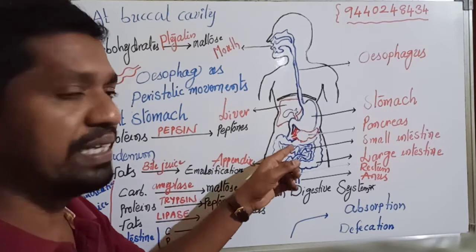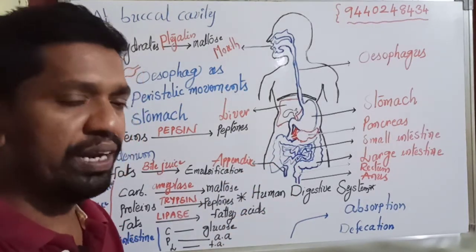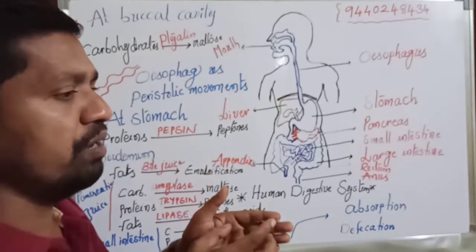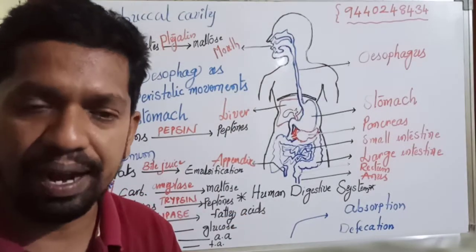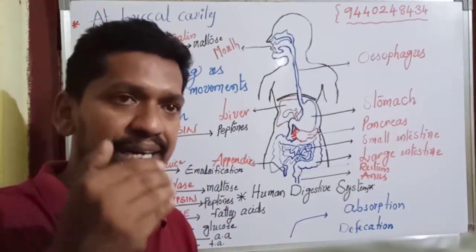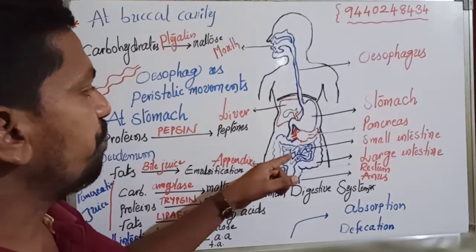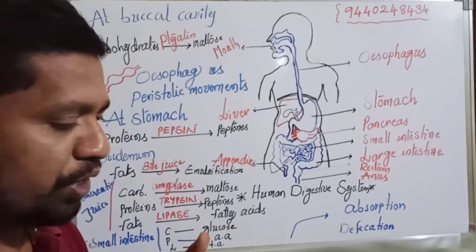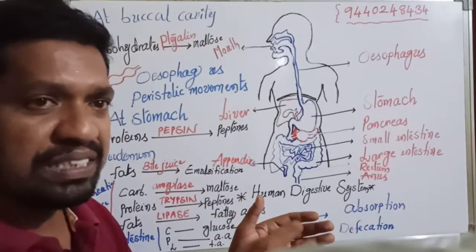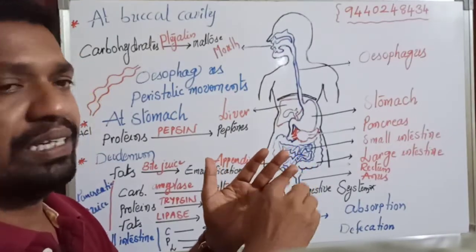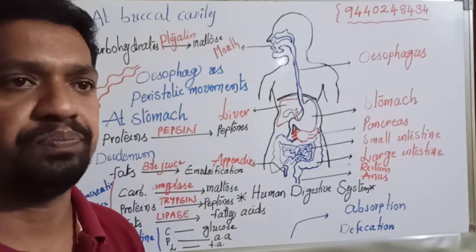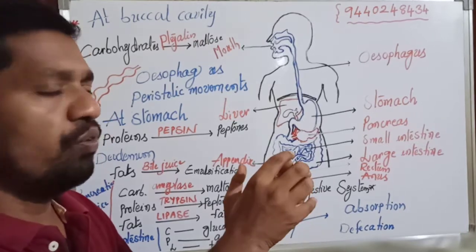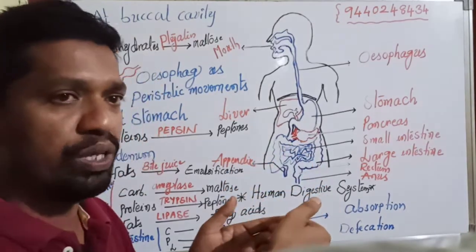Finally, food enters into the second part of the small intestine, which is a very long and coiled pipe. Inside the coiled pipe we have the mucous membrane. Inside the mucous membrane we have a huge amount of intestinal glands. They secrete intestinal juice or succus entericus. Now in the small intestine, the food is completely digested. After digestion, the important nutrients are absorbed into the bloodstream through the finger-like projections in the small intestine known as microvilli. So, due to microvilli, the important particles are absorbed from the small intestine surface into the bloodstream.